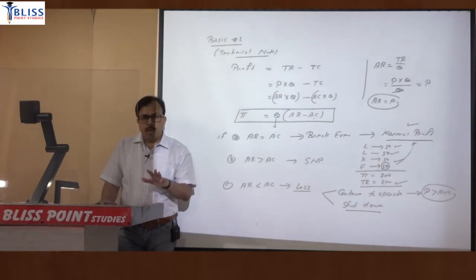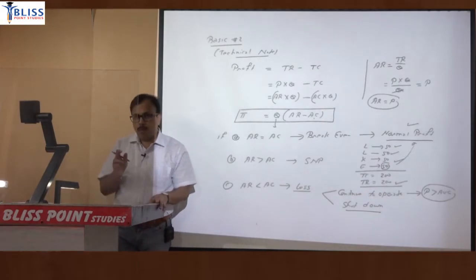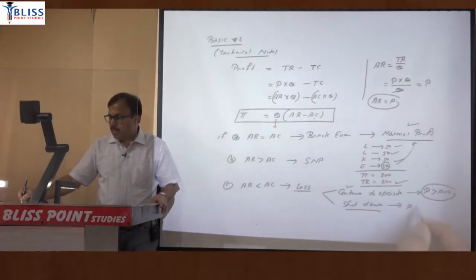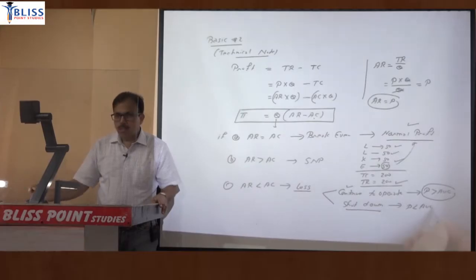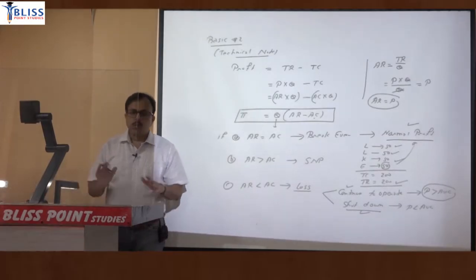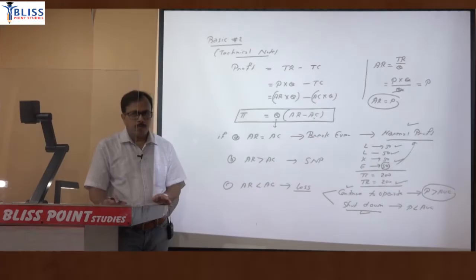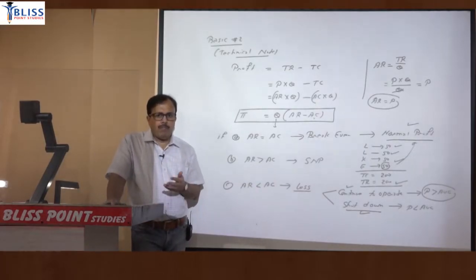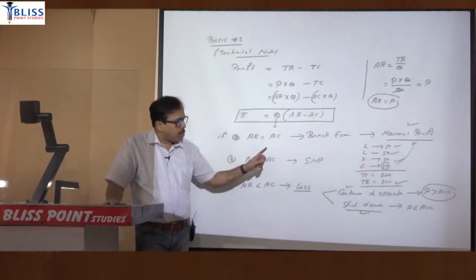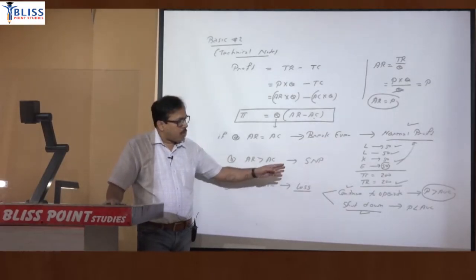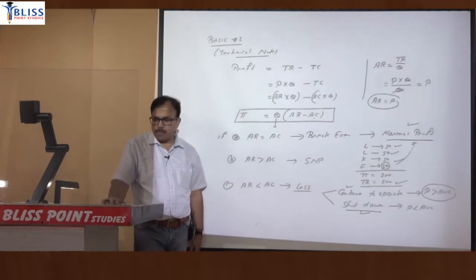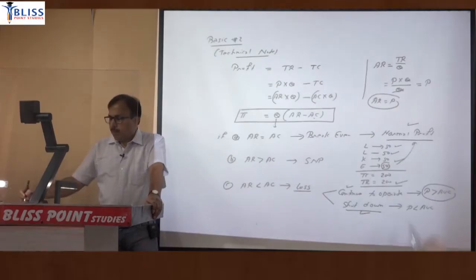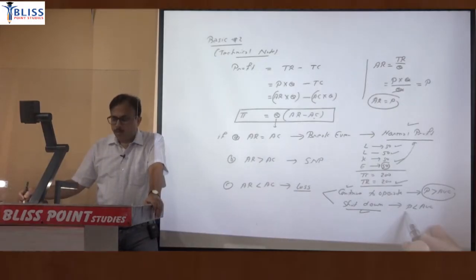If price is more than average variable cost, then despite loss, firm will continue to operate. But when price is less than average variable cost, then firm will prefer to shut down. That means there will be no production. Because if there is no production, then there will be no variable cost. And if there will be no variable cost, then you are not losing money on the variable cost, because price is not enough to cover the variable cost. So the decision whether to continue or whether to shut down depends upon the variable cost.